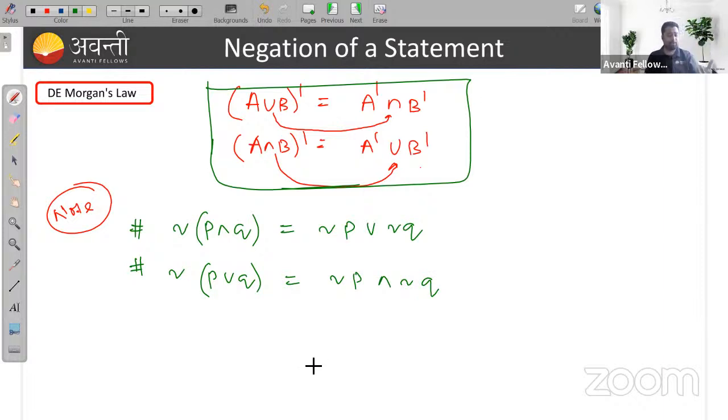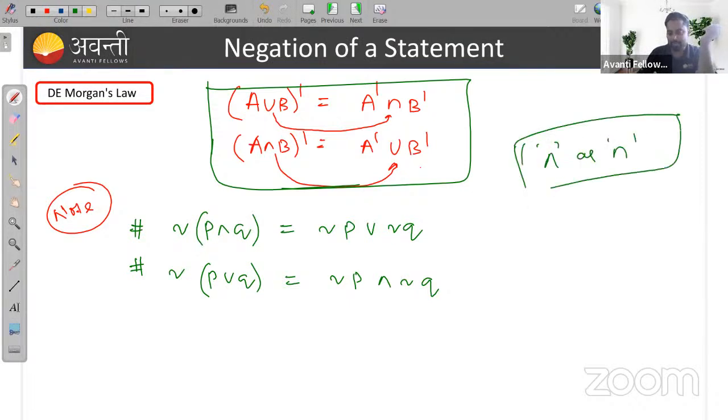Why am I telling you De Morgan's law? For a short trick, what I'm suggesting is to use the 'and' sign, or conjunction sign, as intersection, and use 'or' as union. Okay. We'll solve some questions, you will understand.